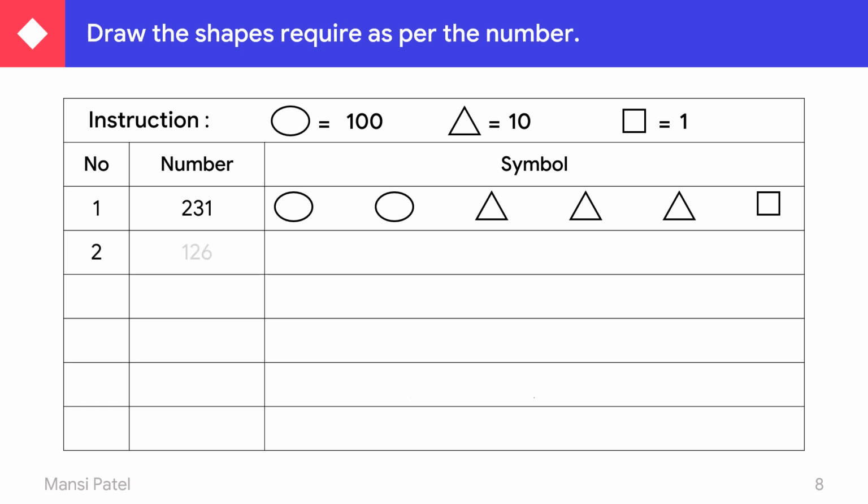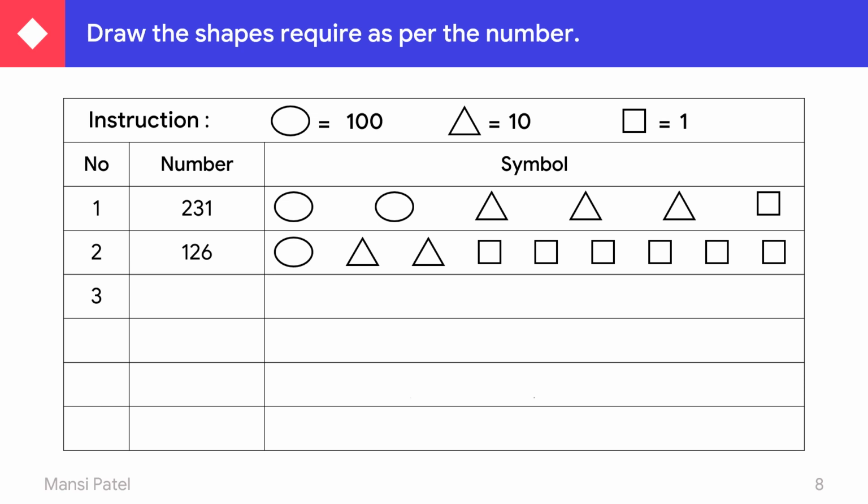Next number, 126. 1 represents hundreds. So we have to draw one circle. Then 2 represents tens place. So we have to draw 2 triangles. Then 6 represents ones place. So we have to draw 6 squares. 1, 2, 3, 4, 5 and 6.